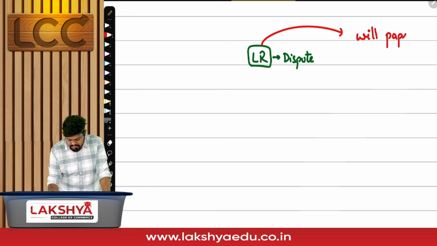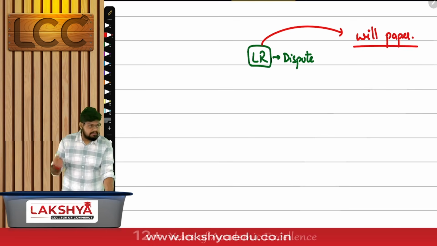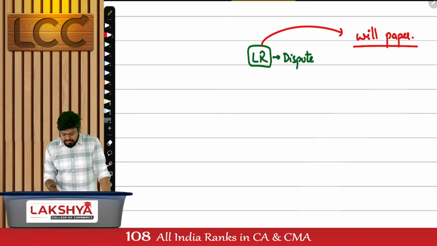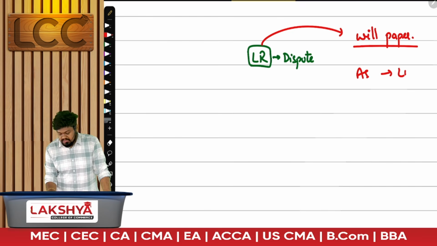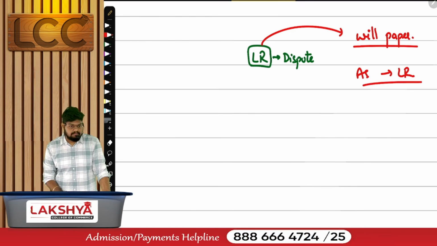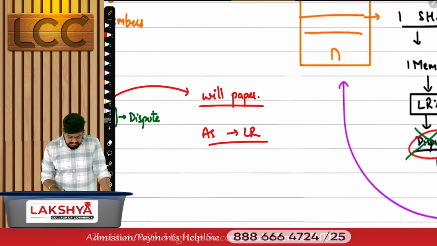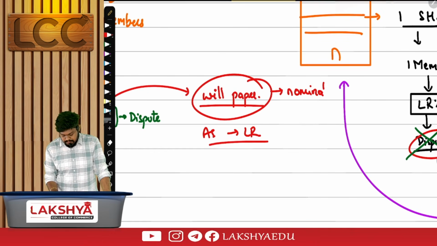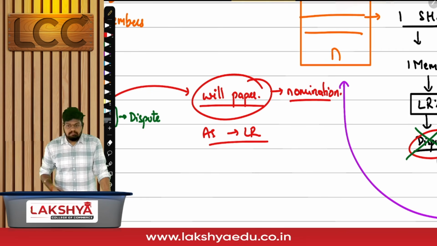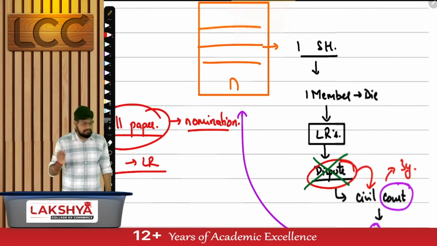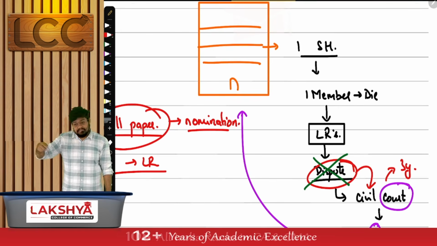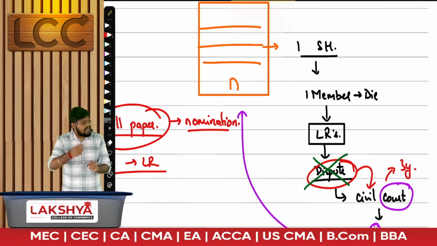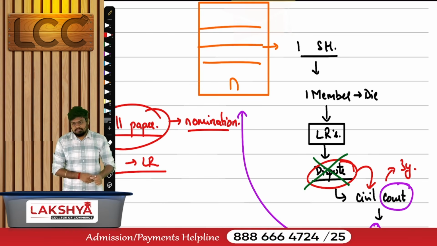Heard about it in movies, right? Willnama, will paper. We'll write a will paper. Will paper is nothing but I'll mention which asset will go to which of my legal representatives. That will paper under the Companies Act is called nomination. The Companies Act states that if it is a one person company and the member dies and there is a legal representative existing, there is also a chance of disputes.